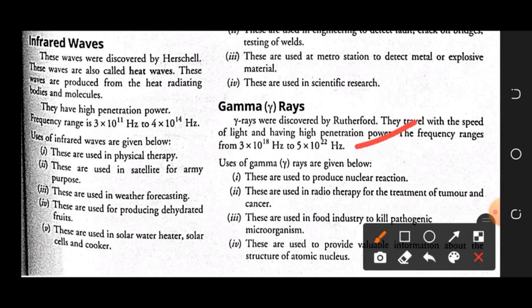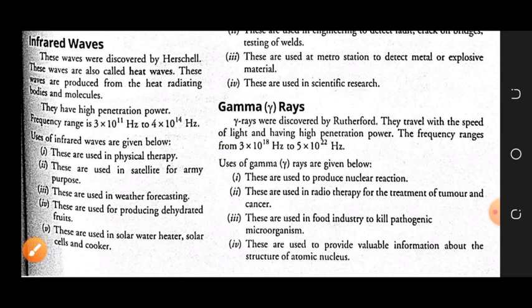Now their uses. They are used to produce nuclear reactions, and a nuclear reaction is the most energetic thing; in that, gamma rays are used. Second, they are used in radiotherapy for the treatment of tumors and cancers. We are also using them in the food industry to kill pathogenic microorganisms. Next, they are used to provide valuable information about the structure of the atomic nucleus.